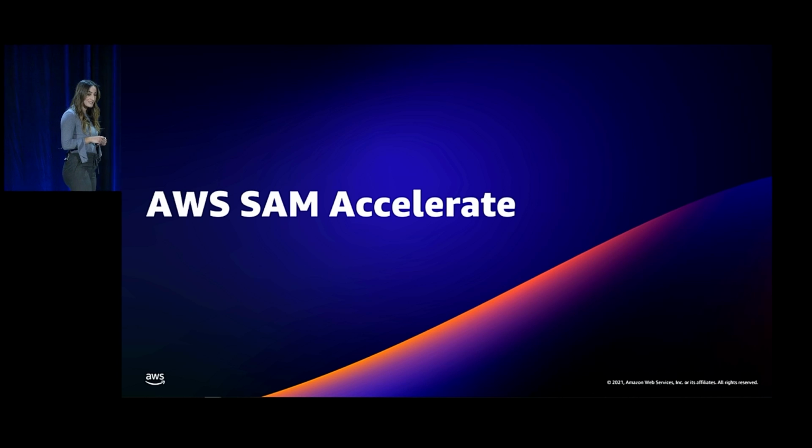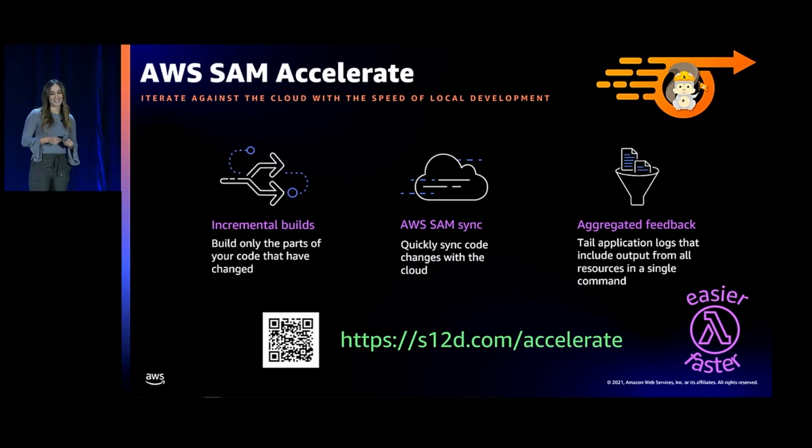All right, our newest launch for SAM is SAM Accelerate. The big idea with SAM Accelerate is that it makes testing your application so much easier because you're actually testing in the cloud. There will be a demo of this in the leadership session too. Not going to tell you who's going to do it, but there will be a demo. With SAM Accelerate, you don't have to emulate your application. You don't have to emulate your infrastructure. You just test in the cloud. There's 3 new features of SAM Accelerate we're going to talk about today: incremental builds, SAM Sync, and aggregated feedback.